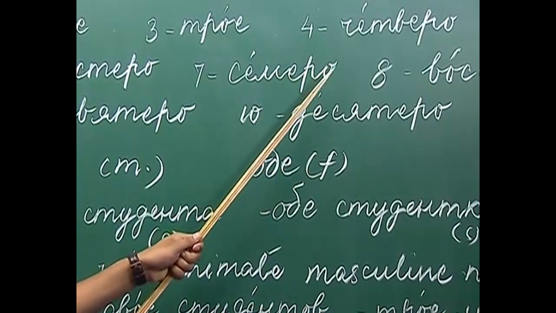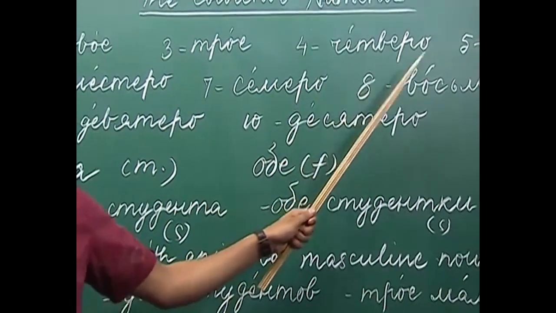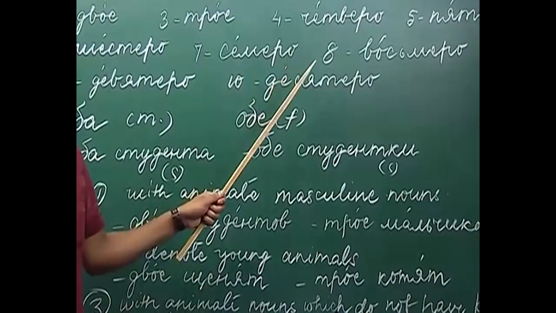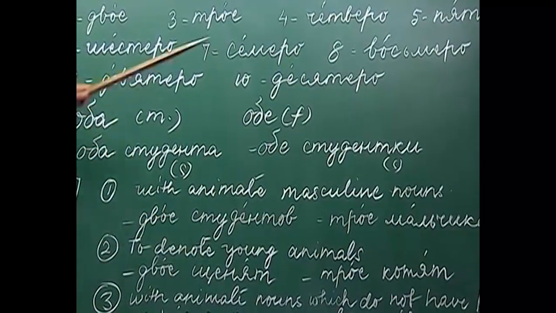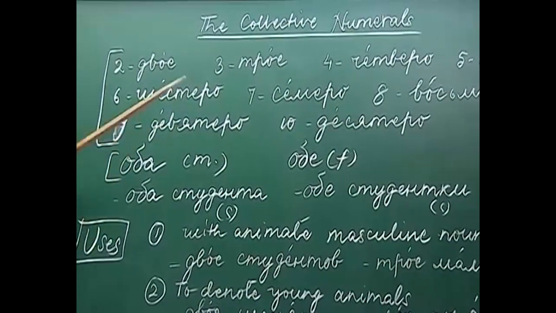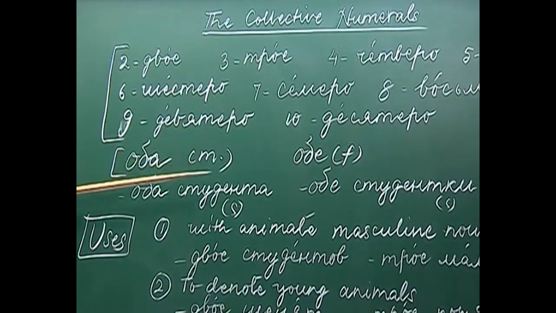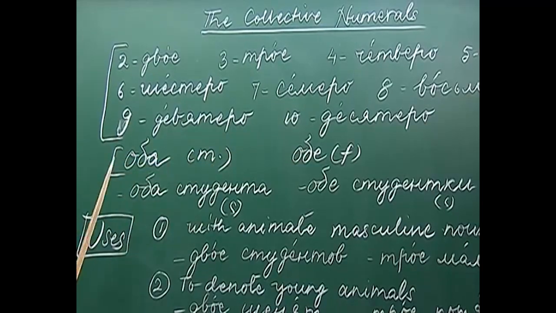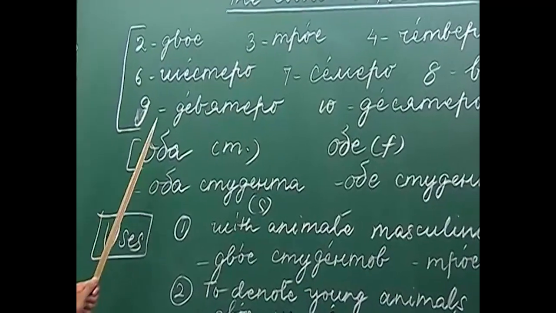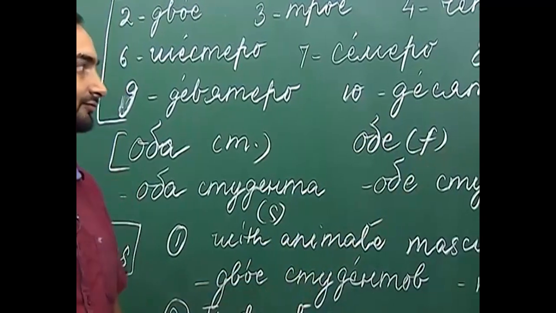One more important thing to mention here is 8, 9 and 10. The collective numerals derived from the cardinal numbers 8, 9 and 10 are very rarely used in Russian. All the other numbers are used more or less frequently. Other than the collective numerals derived from the cardinal numbers, there are other collective numerals also. For example, oba or obe. Oba is used with masculine nouns and obe is used with feminine nouns.